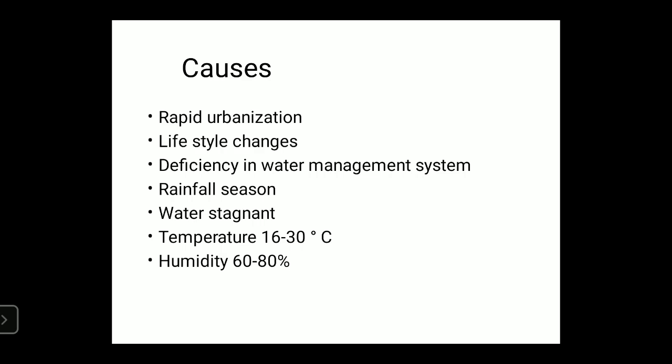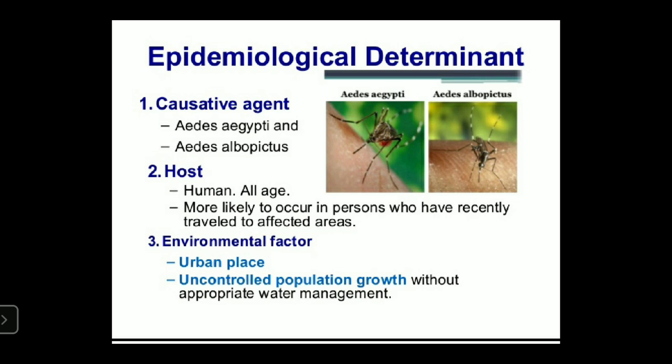The dengue hemorrhagic fever virus releases cytokines, vasoactive mediators and procoagulants, which cause hemorrhage. So this is called dengue hemorrhagic fever. It also affects the bone marrow and suppresses the production of platelets. Next, the major causative agent of dengue fever is transmitted by two vectors of the Aedes genus: Aedes aegypti and Aedes albopictus.